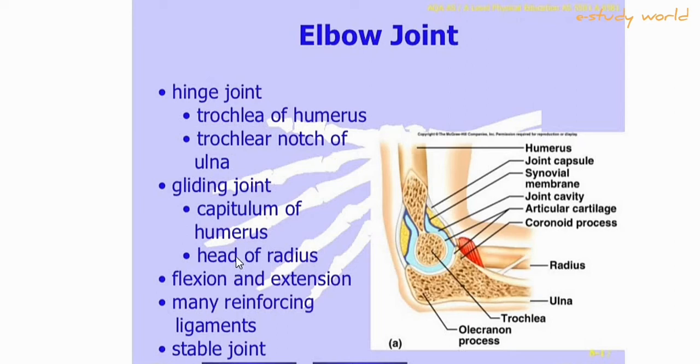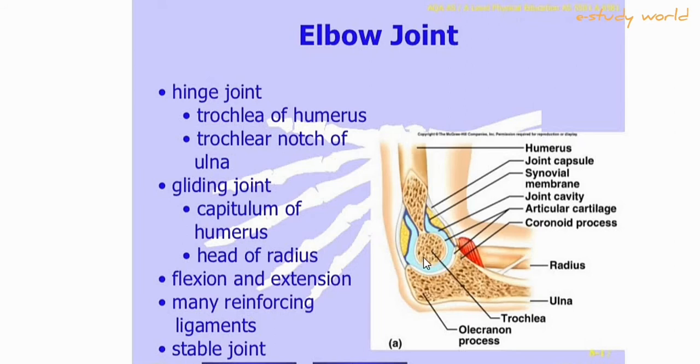Flexion and extension are the capabilities of this joint, only flexion and extension. It has many reinforcing ligaments and is a stable joint. Many ligaments are found in it.